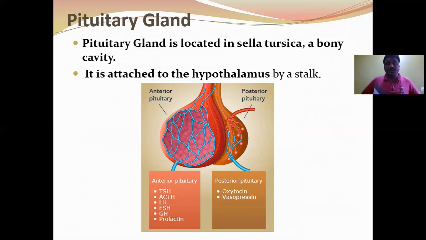The anterior pituitary gland secretes thyroid stimulating hormone, adrenocorticotropic hormone, luteinizing hormone, follicle stimulating hormone, growth hormone, and prolactin. And the posterior pituitary secretes oxytocin and vasopressin. But these two hormones are synthesized in the hypothalamus and stored in the posterior pituitary.